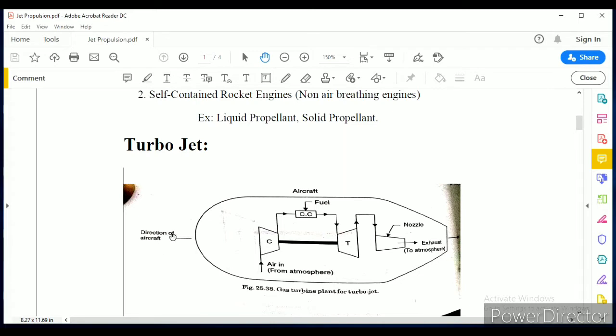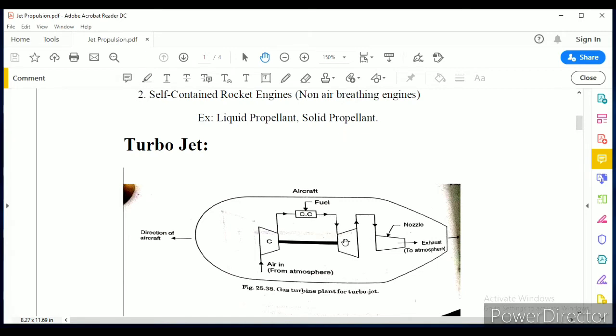Here, as the air enters the diffuser at a speed equal to the jet speed, its velocity is slowed down and hence its pressure increases. After the increase in pressure, the air enters the compressor, usually a rotary compressor, which again increases the pressure of the air. At high pressure, the air enters the combustion chamber where the fuel is supplied and combustion takes place. After the combustion, the hot gases are liberated at high pressure and temperature.